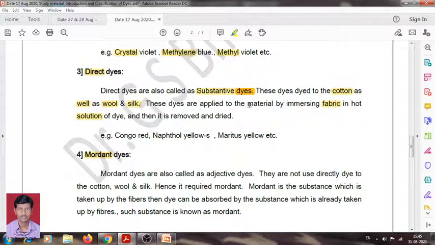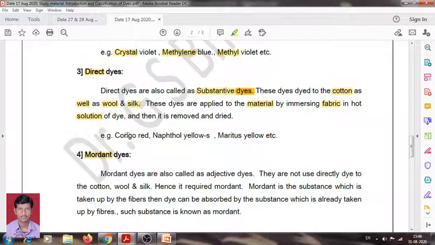These dyes are applied to the material by immersing the fabrics into a hot solution of dye. First we have to prepare the hot solution of dye, then dip or immerse the material, that is cotton, wool, silk, into the hot solution of dye, and then it gets dyed using the direct dye.